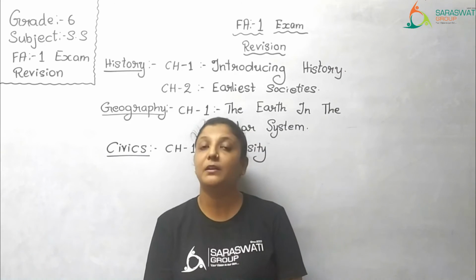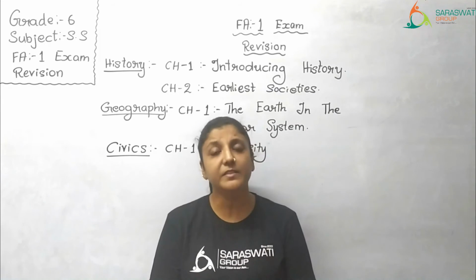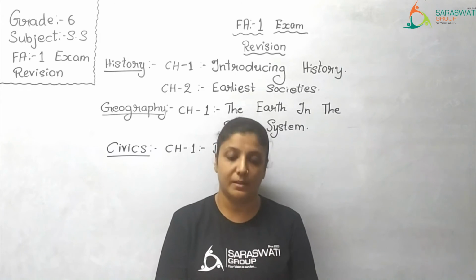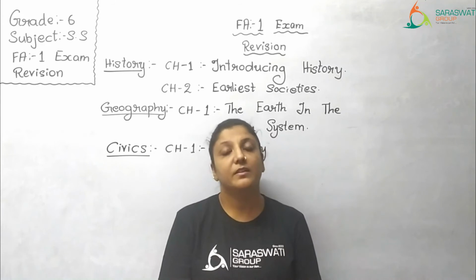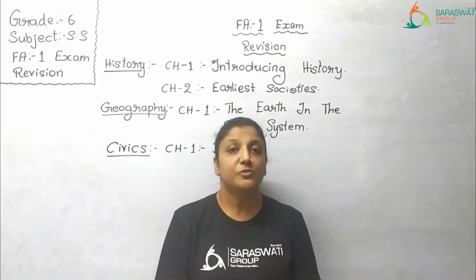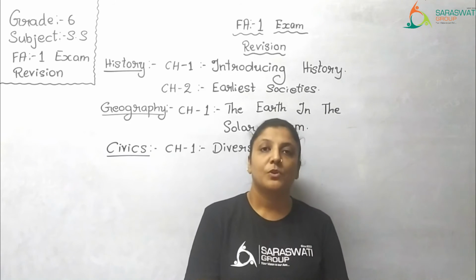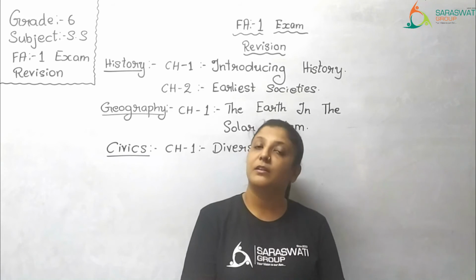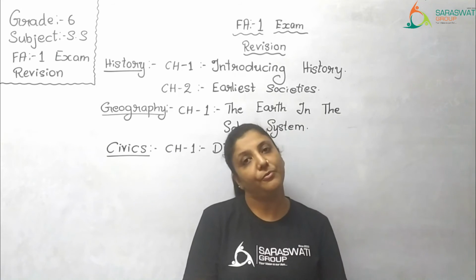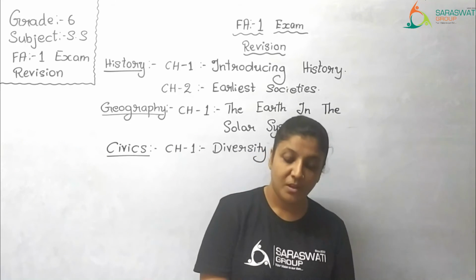Second point is, earth has atmosphere. Atmosphere is nothing but a layer of air surrounding the earth, and this atmosphere protects us from the harmful rays of the sun. Next is presence of water. Water is very essential for any living thing to survive. So that is why it is also important. Earth's surface is made up of land and water, which is very important.